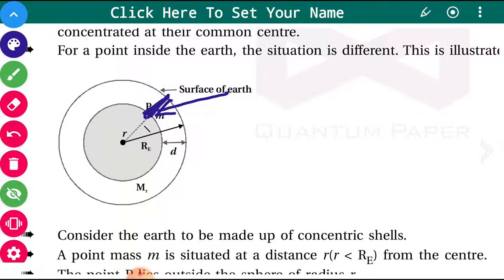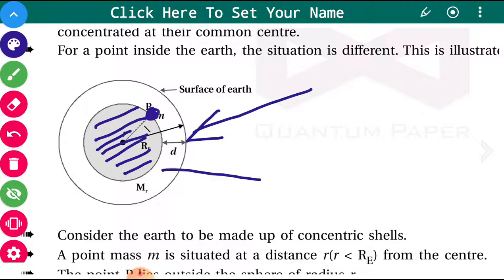Only this shaded region is going to exert force on this small m. The outside shells, this white region, do not exert any force on the object at point P.